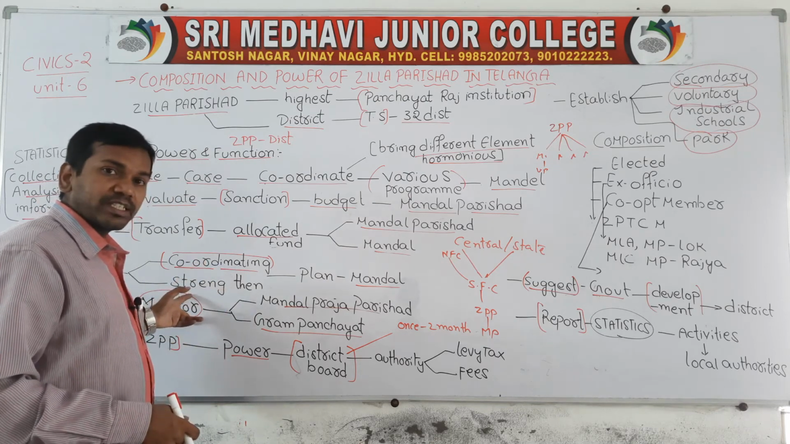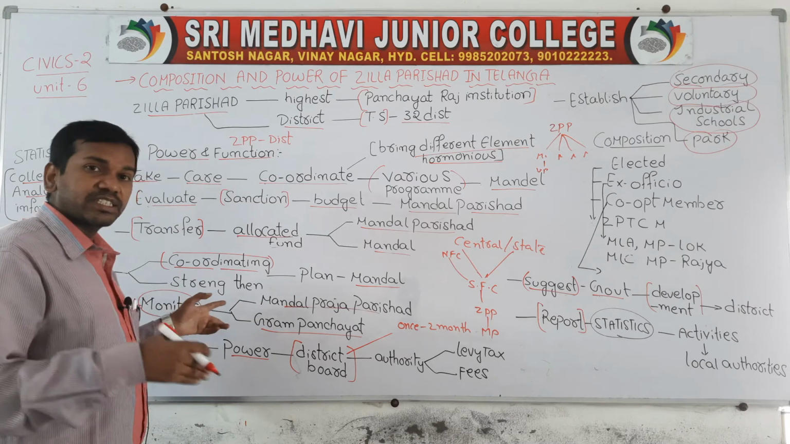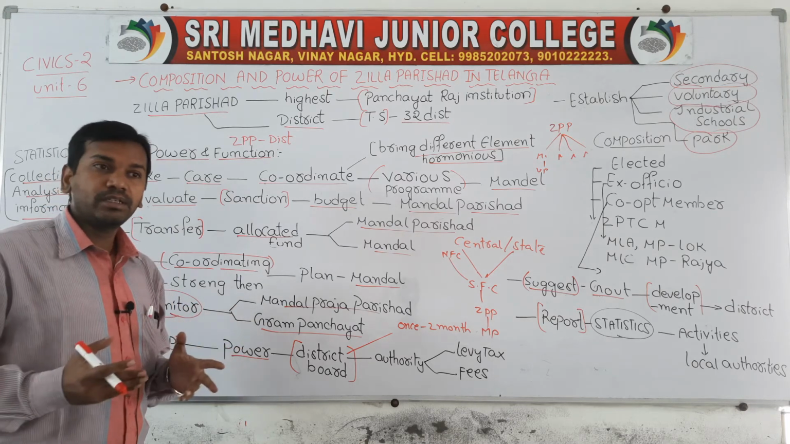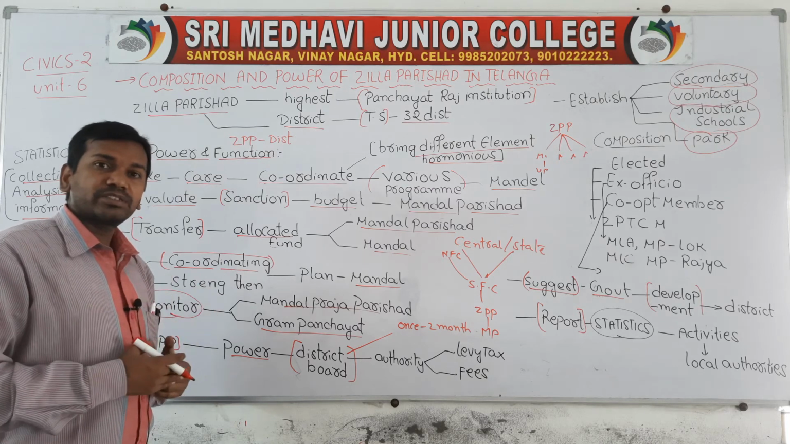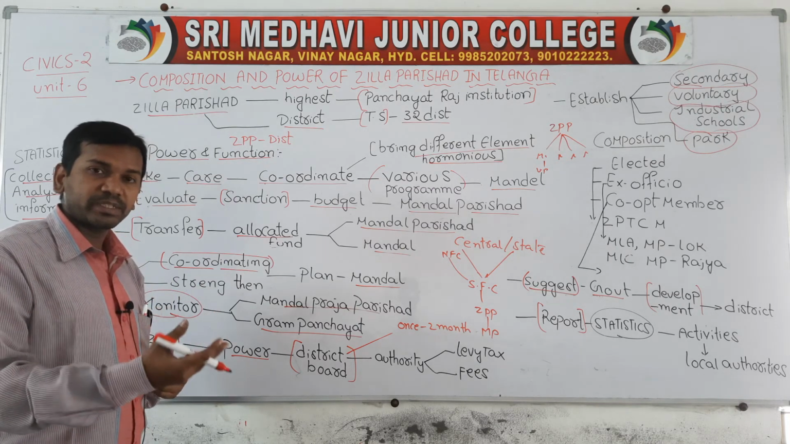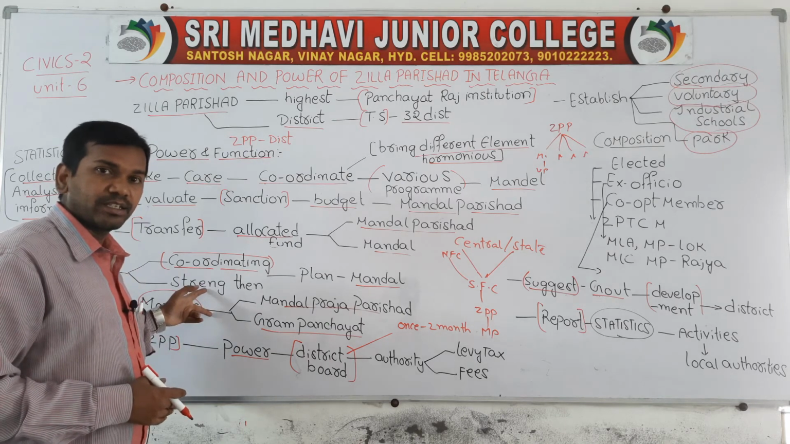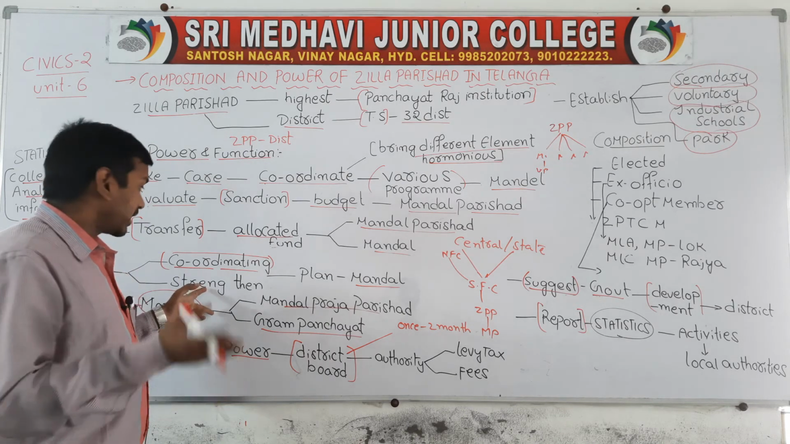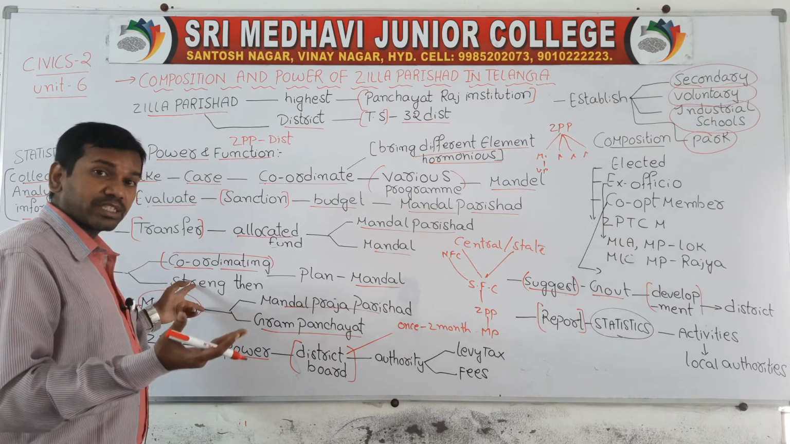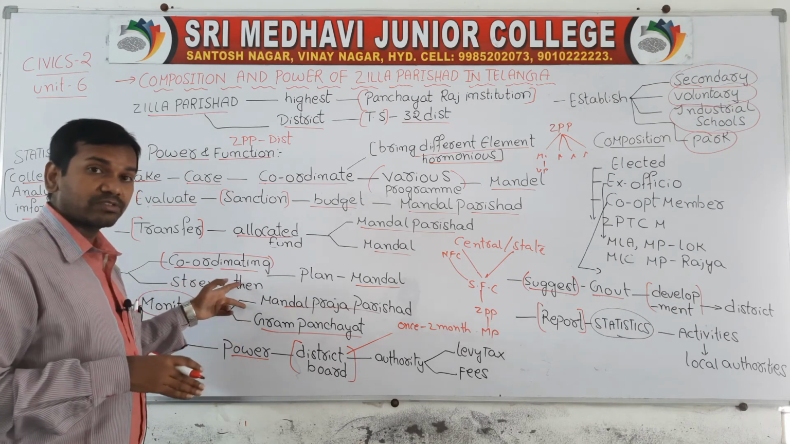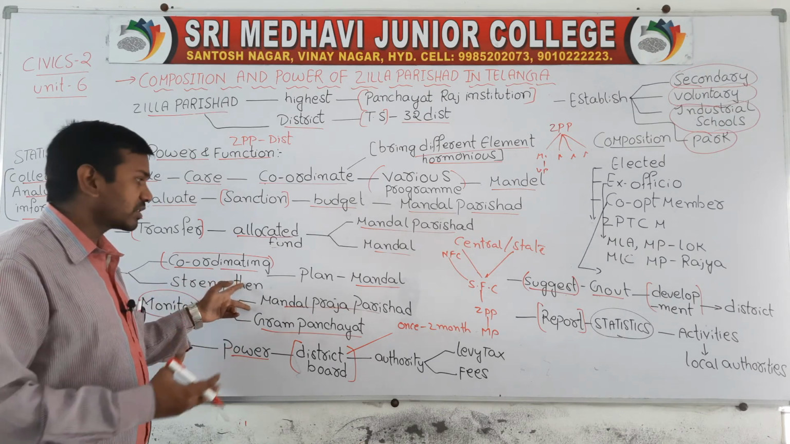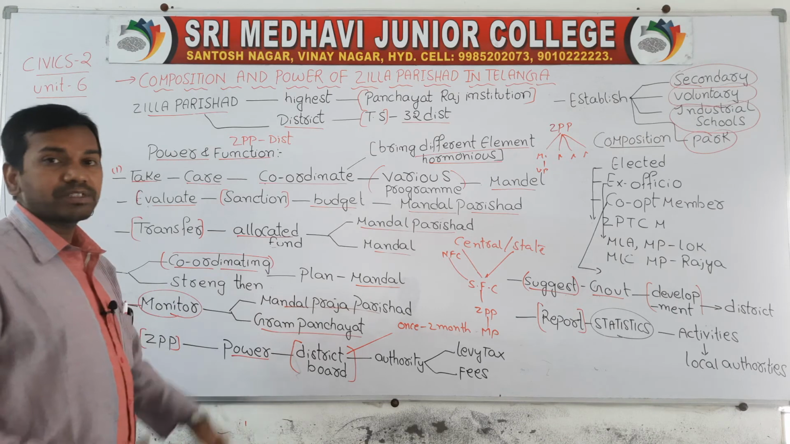Next is monitoring: observing and checking progress. ZPP will observe the Mandal level and check the progress of development activities, how much of the development activities have been conducted. They will check progress and observe. So that is under the control of ZPP. ZPP will check, observe and monitor the situations of Mandal Praja Parishad and even Gram Sabha.